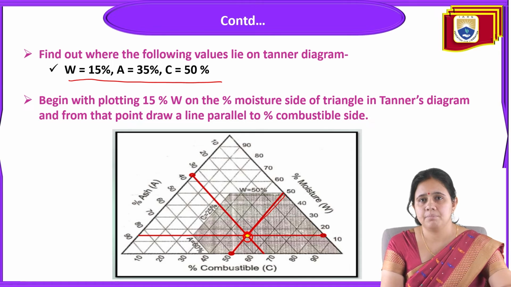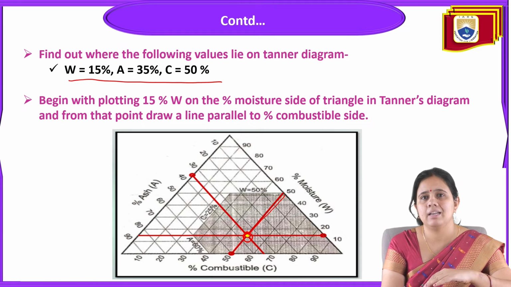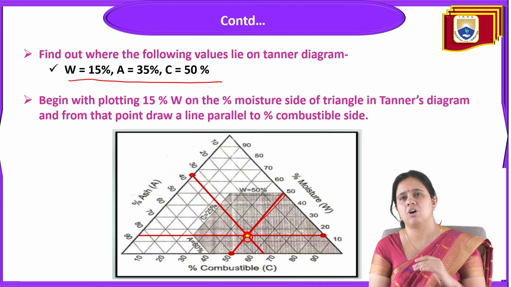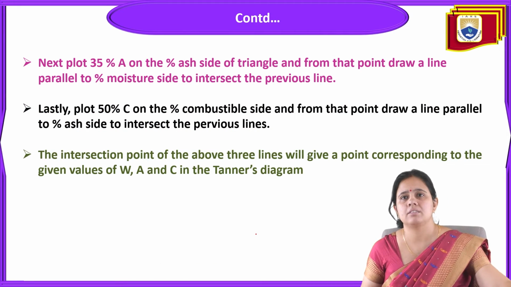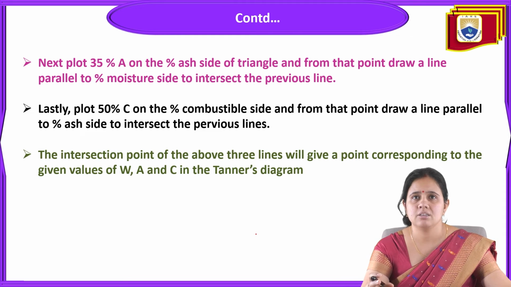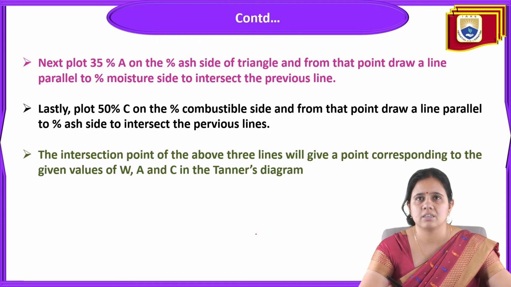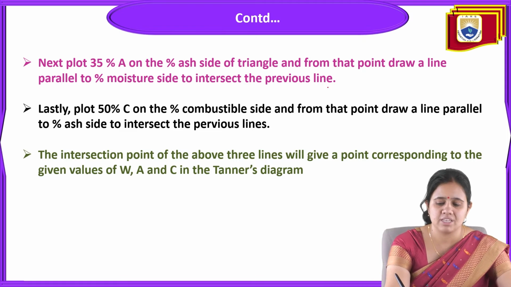So from that point we'll draw a parallel line that will be the combustible side, which shows the combustible side of the total waste. So next, what we'll do in the next plot: 35% of ash content is there, plot it on the percentage ash side of the triangle. From that point, draw a line parallel to the percent moisture side to intersect the previous line.